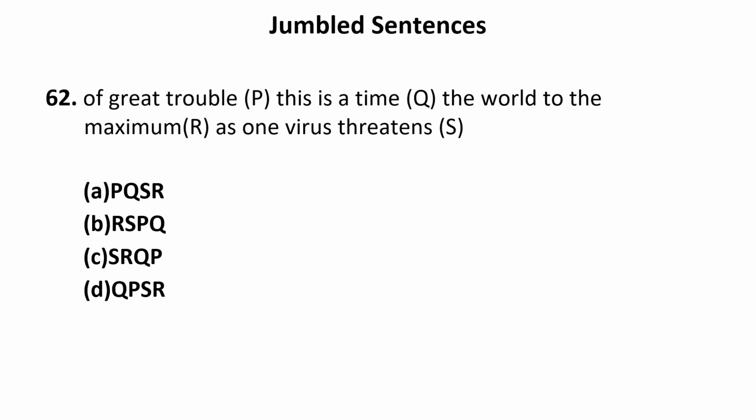Now let us see the next one. This is a time of great trouble, as one virus threatens the world to the maximum. So, as one virus threatens, it means threatens what? What does it threaten? Now, this cannot be the end of the sentence, and this cannot be the beginning of the sentence as well.